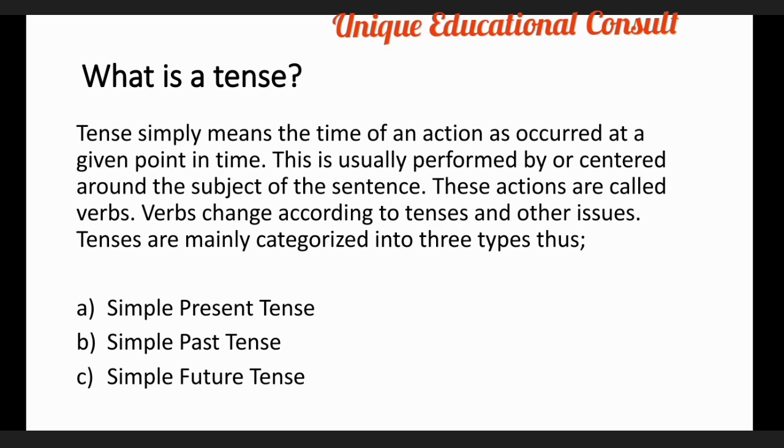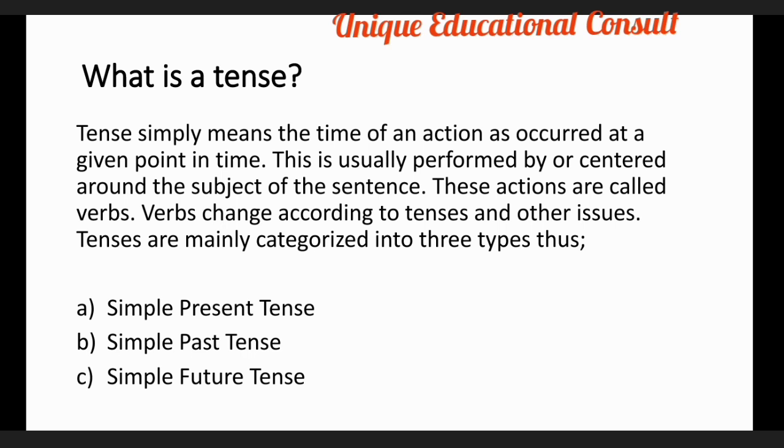Tenses are mainly categorized into three different types. These are simple present tense, simple past tense, simple future tense. More so, each of these types is also subdivided into four different forms. That is, under simple present tense, we have three other forms, making it four. So also the second one, four, and the last one, four, which means we have 12 different tenses in the English language. I hope this is clear.